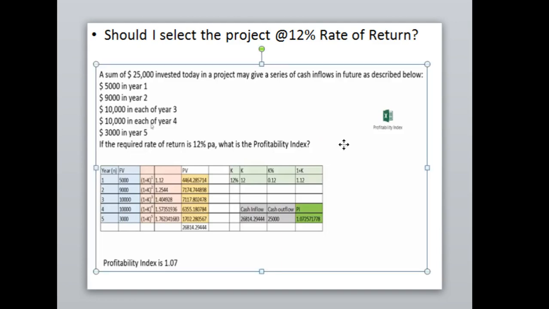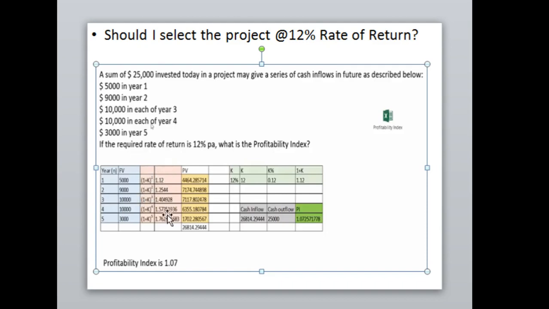Again, you can solve different kinds of examples. Suppose you are going to invest 25,000 rupees in a company today, and this may give a series of cash inflows in the future as described. If the required rate of return is 12% per annum, what will be the profitability index? You just need to calculate the present value of all cash flows accordingly. For the first year, you will find 1 plus k to the power 1, for the second, 1 plus k to the power 2.